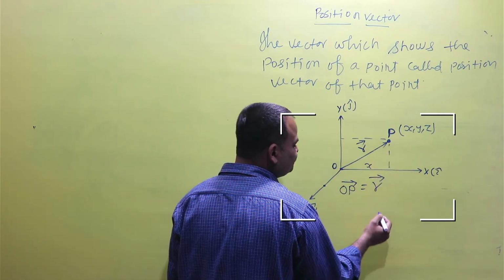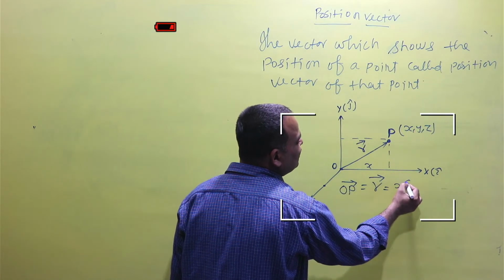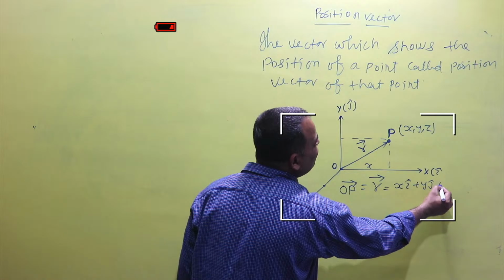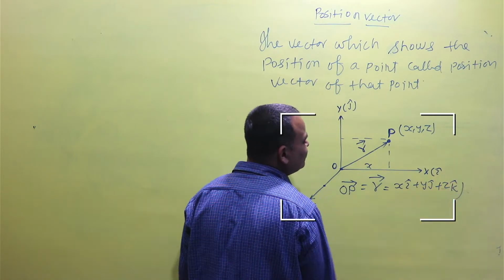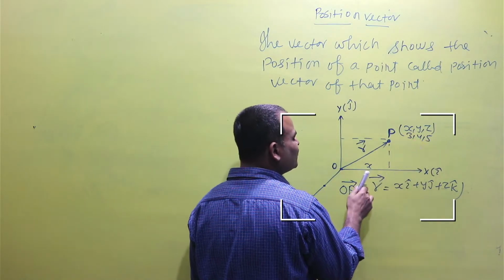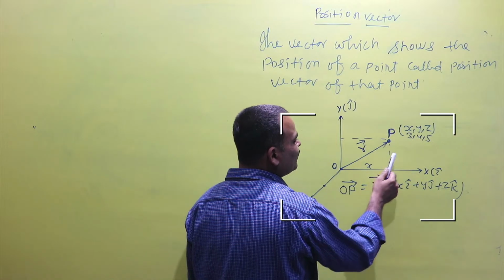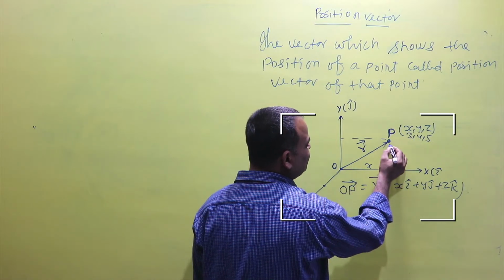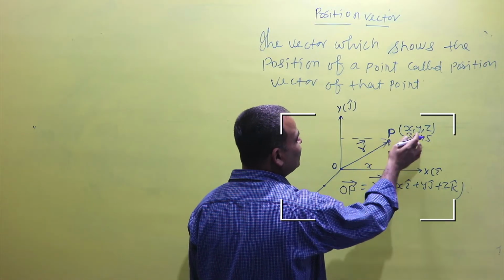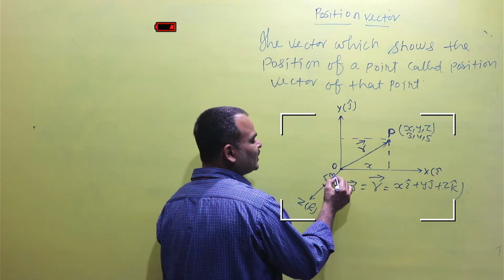Then OP equal to R may be written as x i cap plus y j cap plus z k cap. For example, if it is 3, 4, 5, it means 3 meter on the x-axis, 4 meter on the y-axis and 5 meter on the z-axis.